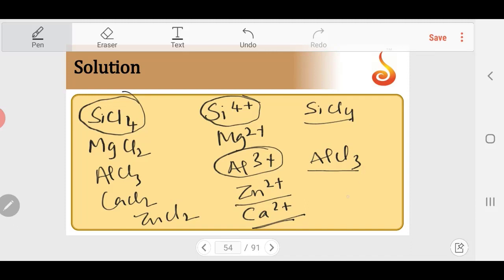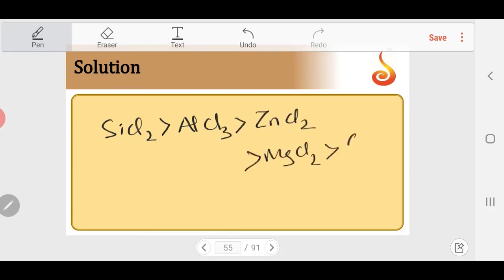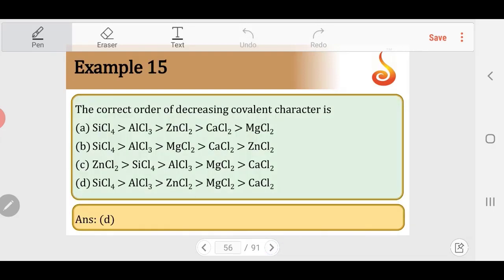So the order should be, I would say, silicon is highest, then AlCl3, then ZnCl2, then MgCl2, and the least would be calcium chloride. This is the order of covalent character. So let us see the options. You can see option D: SiCl4, AlCl3, ZnCl2, MgCl2, CaCl2. So option D is the right answer.